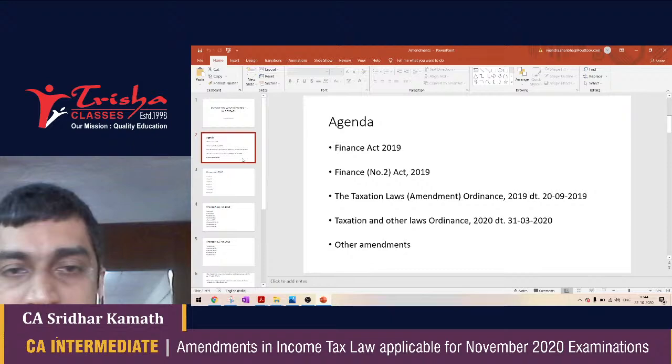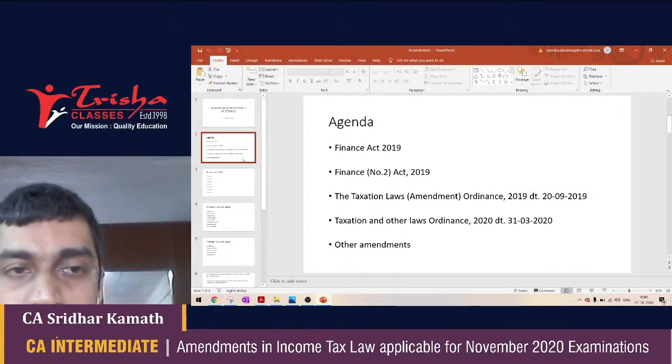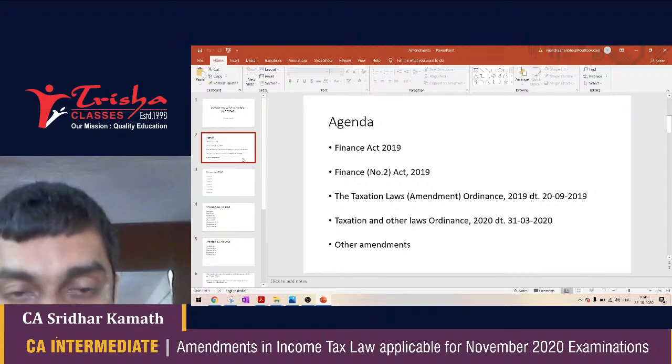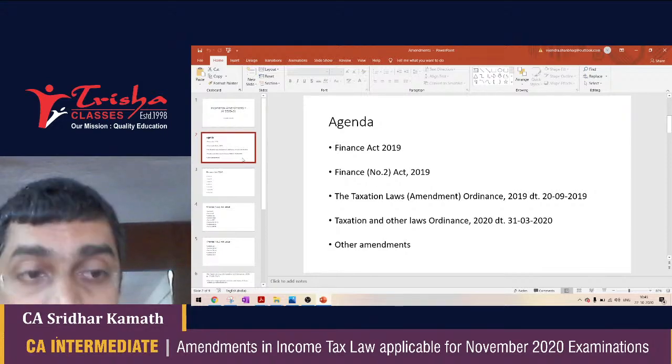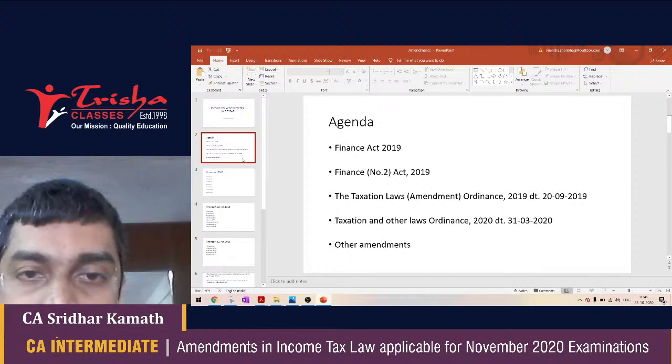The Finance Act 2019, presented by the then Finance Minister Piyush Goyal on the 1st of February 2019 and passed into an act of the Parliament by both houses of Parliament. The Finance Act number 2 of 2019, presented in July 2019, talking about more amendments that were made to the Income Tax Act for the assessment year 2020-21.